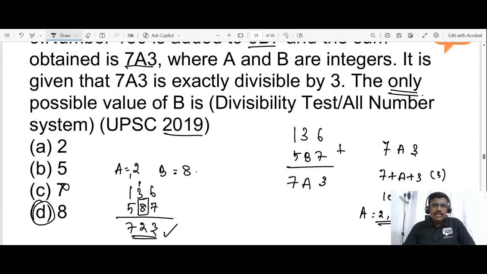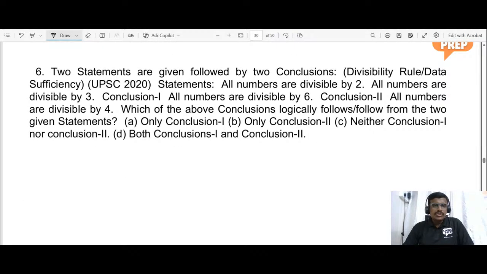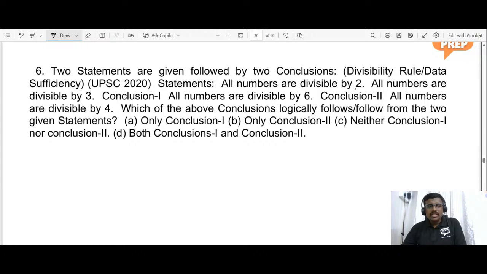Okay, shall we move on to the next question, which is based on the data sufficiency pattern. Here, two statements are given with conclusions. Statement one is all numbers are divisible by 2. Another statement is all numbers are divisible by 3. So what are the conclusions we have? They have given: all numbers are divisible by 6, and all numbers are divisible by 4. We have to see what can be proved with the help of statements 1 and 2. It is a previous year question asked in UPSC 2020.